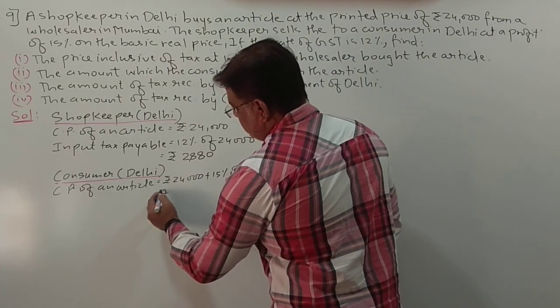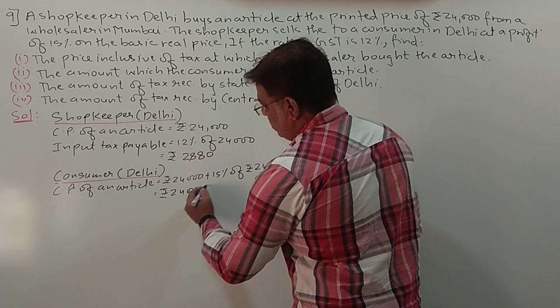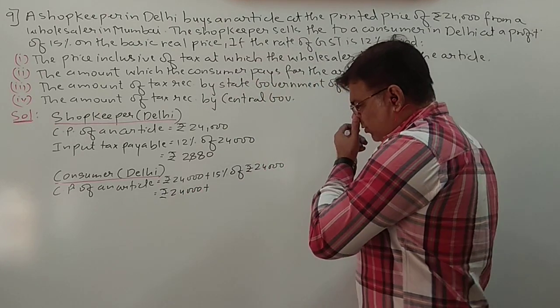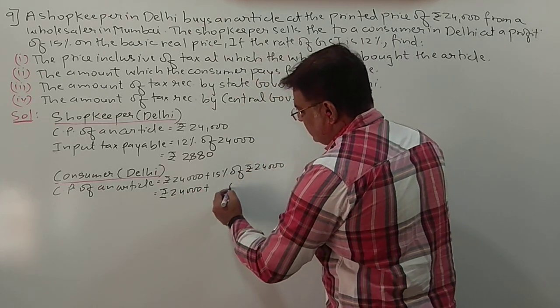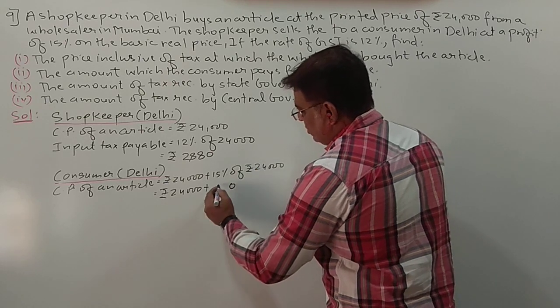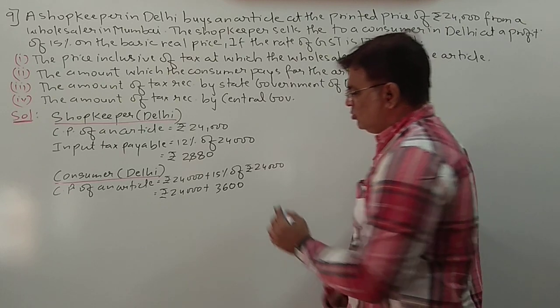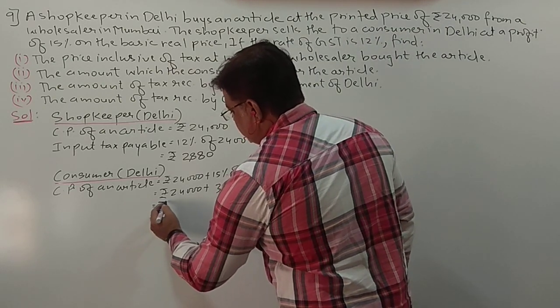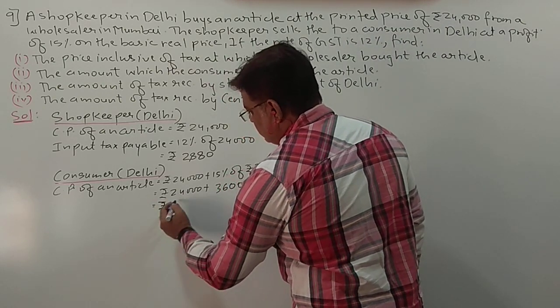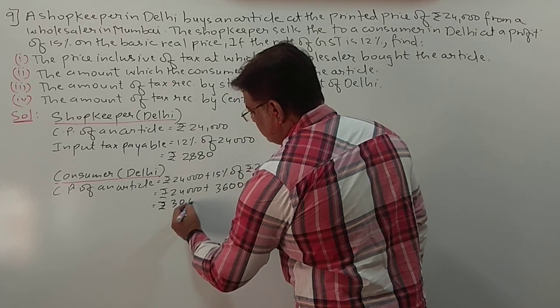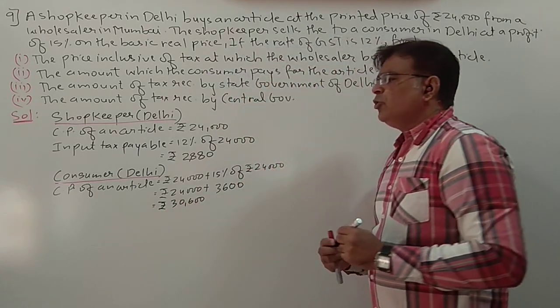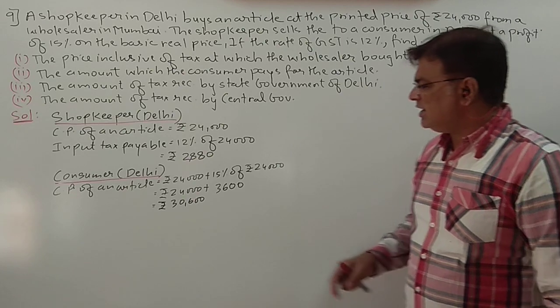If you calculate 15% of 24,000, it will be 3,600. So finally it is rupees 24,000 plus 3,600. So it will be 30,600 rupees.